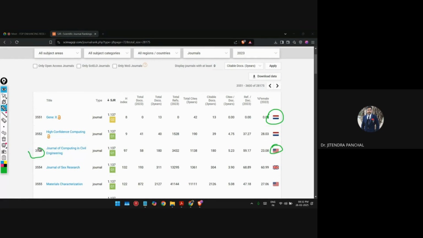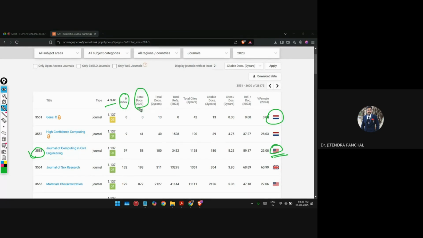If you look at this journal, the Journal of Computing in Civil Engineering, this journal is from the USA. And when you look at these various tabs given over here, after SJR, the H index of the journal is also given. Yes or no? The H index of the journal is also given.